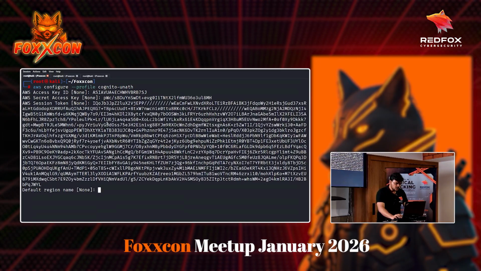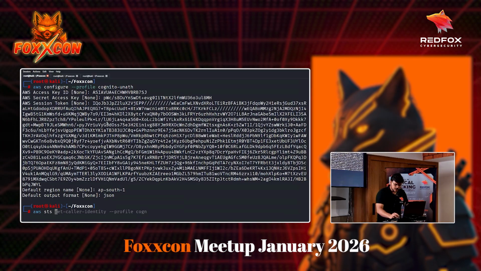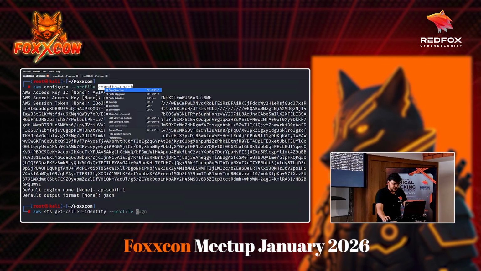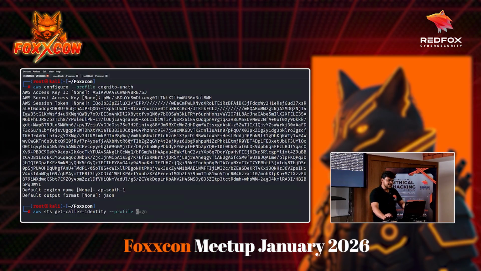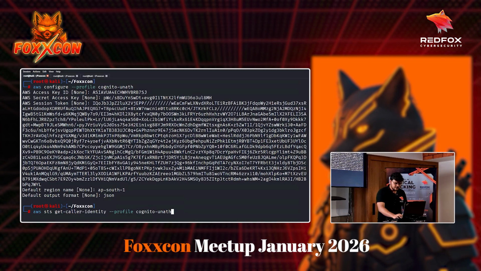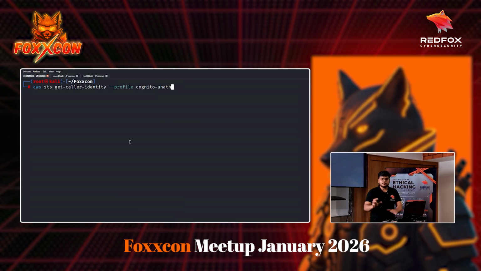Okay, now if I use the region AP South 1, and the output format can be JSON, and I run aws sts get-caller-identity and write the Cognito profile, the profile is set up. It means the credentials are set up. Now I can interact with AWS using those credentials. And if I paste this, this is basically the who-am-I of AWS.